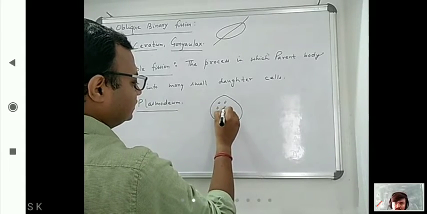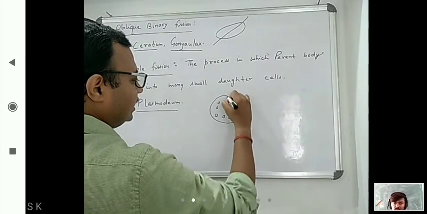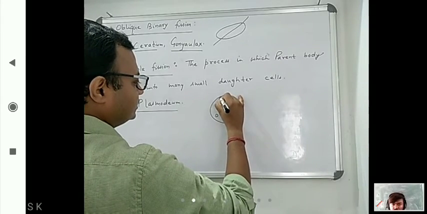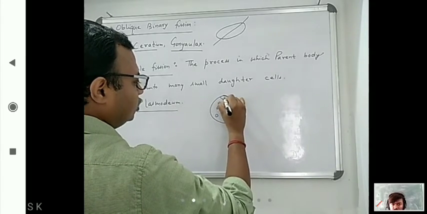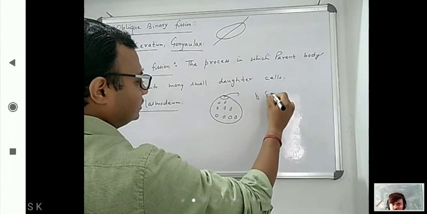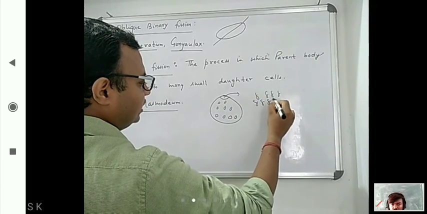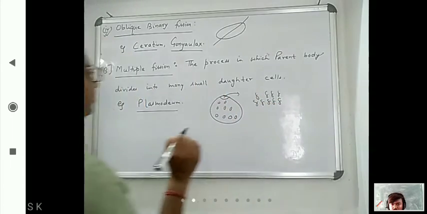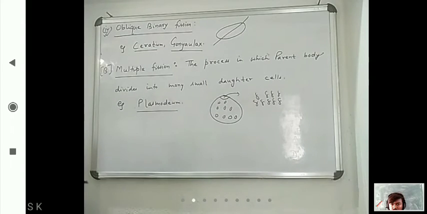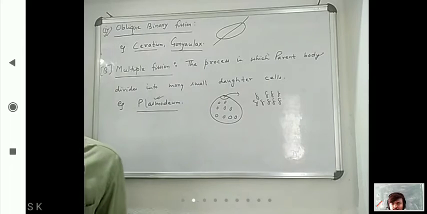Inside, they develop daughter cells, and when the cyst wall bursts out, many daughter cells come out and become active. So this is multiple fission. What is important here? Plasmodium, multiple fission.